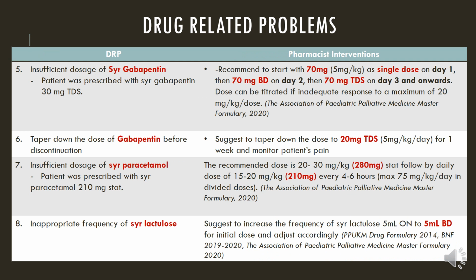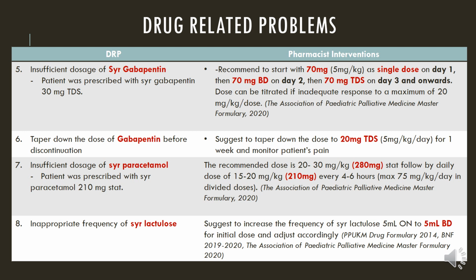The next drug-related problem is insufficient dosage of gabapentin. The patient is only prescribed with 30 mg of gabapentin TDS. However, according to some of the guidelines, the patient is recommended to receive 70 mg as single dose on day 1, BD on day 2, and TDS on day 3 and onwards. Next, the dose of gabapentin should be tapered down before discontinuation. We suggest to taper down the dose to 20 mg TDS.